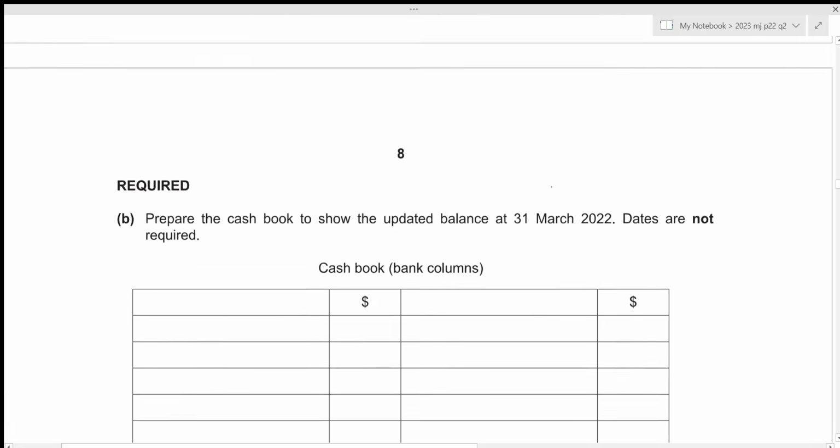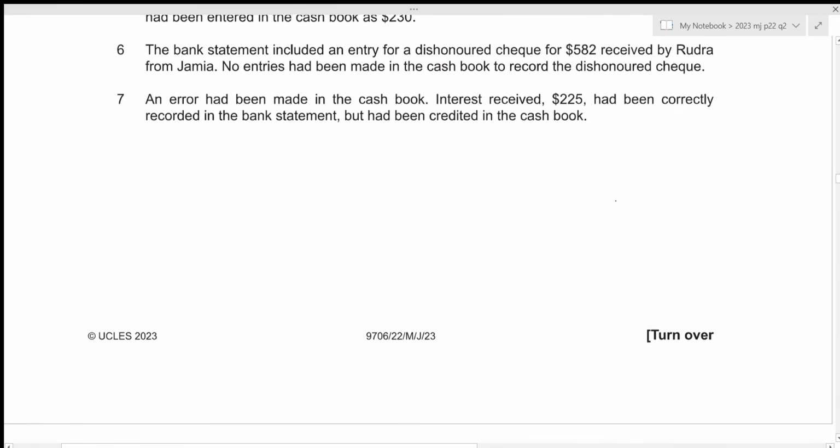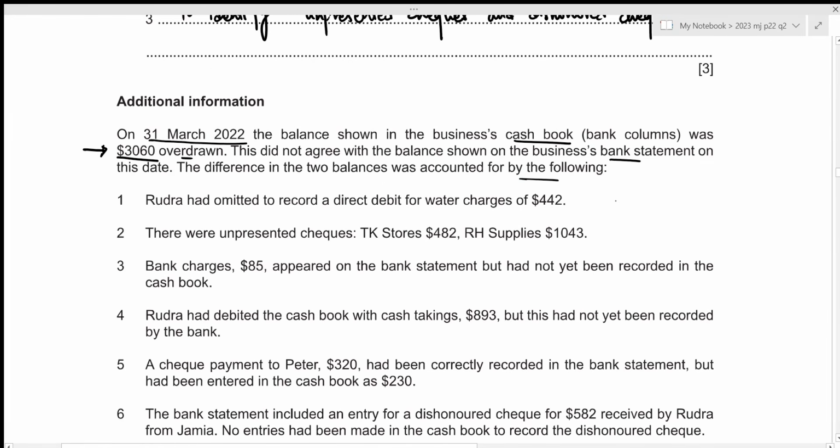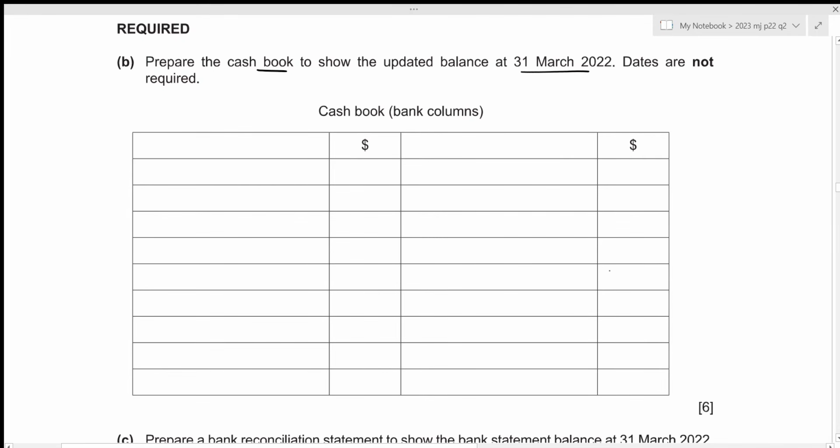Okay, first of all, let's have a look at our second question. We need to prepare the cash book to show the updated balance at 31st March 2022. So in order to figure out our updated balance, we first need to start with the balance given, which is 3,060 overdrawn. We already know that this is a negative bank balance, which means that this will act as our liability. And for this, our opening balance should be shown on the credit side. So let's write down this amount of 3,060 on the credit side as our opening balance.